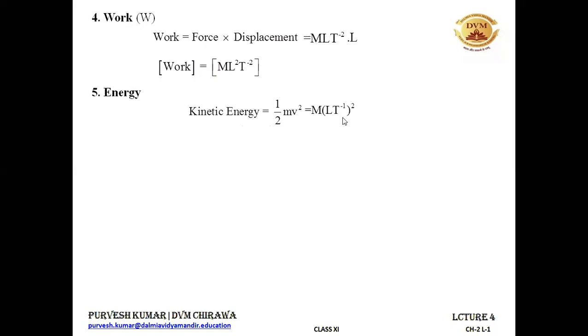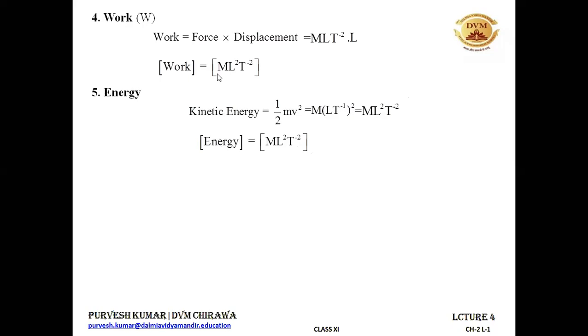You can see it in your notebook. For velocity, we have obtained the dimensional formula as LT⁻¹. So velocity square becomes (LT⁻¹)². And when you solve this bracket, it becomes ML²T⁻², because the 2 multiplies with the terms inside the bracket, and the power of L becomes 2 and T becomes −2. It becomes ML²T⁻². And the dimensions for energy again come out to be ML²T⁻².